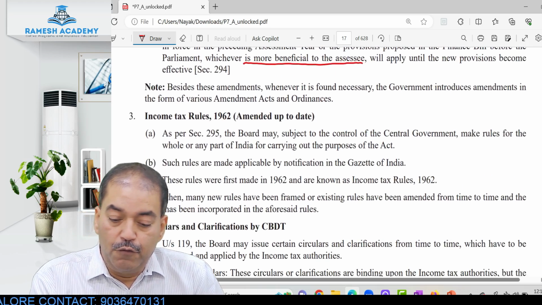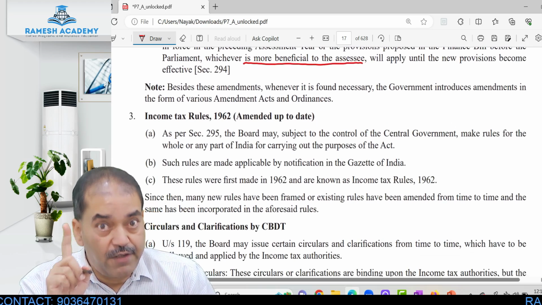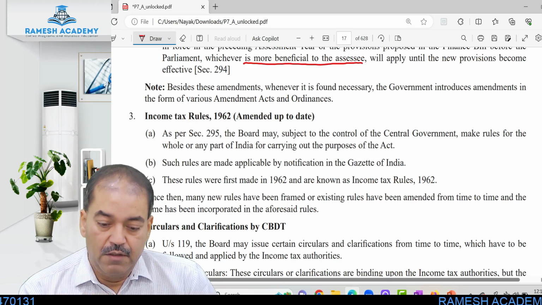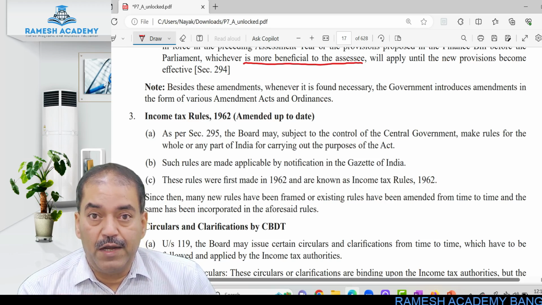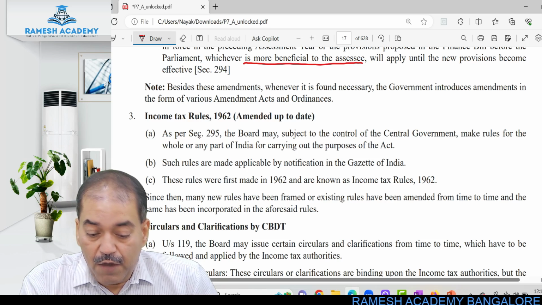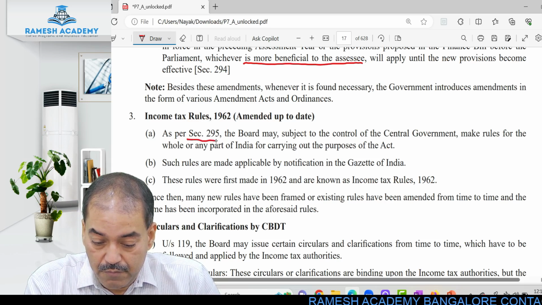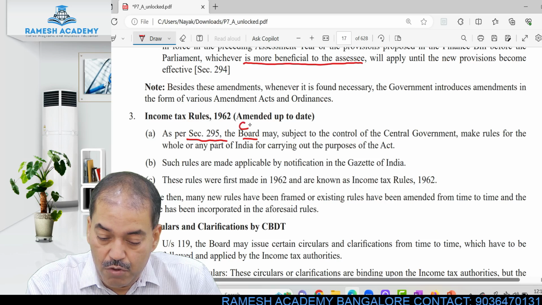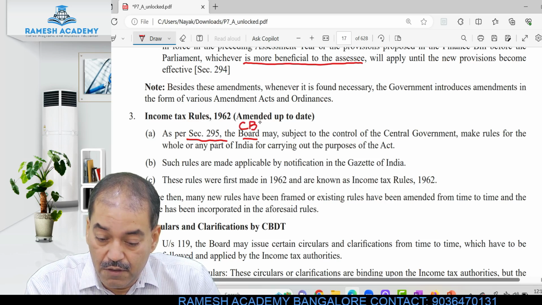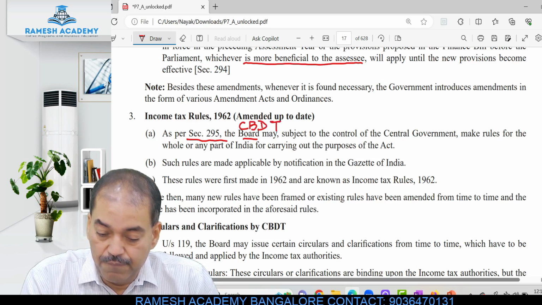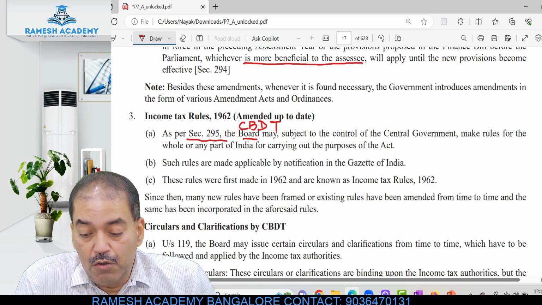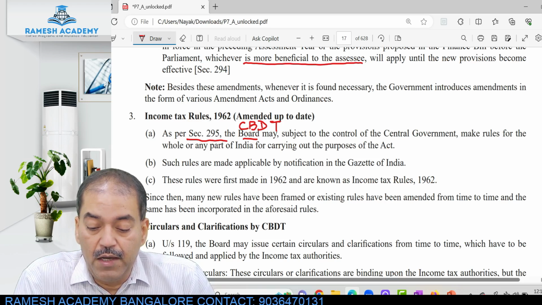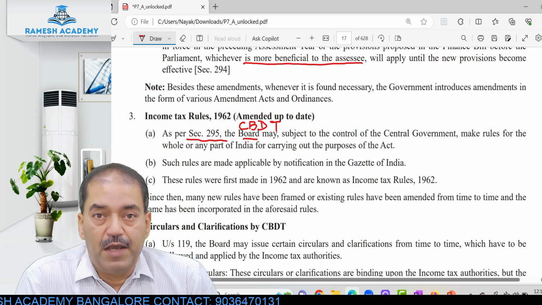Then we have Income Tax Rules 1962. We started with Income Tax Act 1961. Then we had the amendments in the form of Finance Act. Now we are coming to Income Tax Rules 1962. As per section 295, the board means what? CBDT, Central Board of Direct Taxes, not Board of Directors. Central Board of Direct Taxes may, subject to the control of the central government, make rules for the whole or any part of India for carrying out the purposes of the Act.